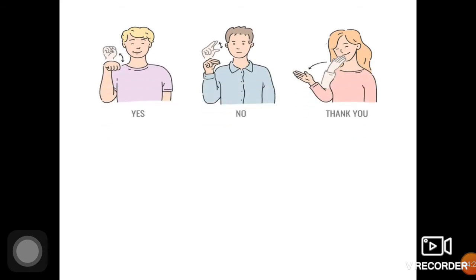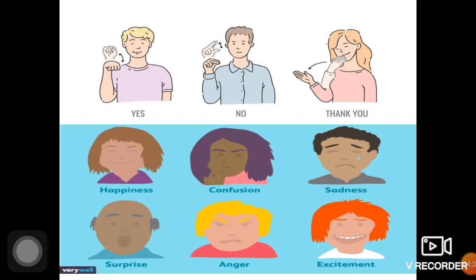Here, you can find a few sign languages: how to say yes, how to say no and how to say thank you. And facial expression also plays a very major role. Like you also have facial expressions, you also show your communication sometimes through facial expressions of happiness, confusion, sadness, surprise, anger, excitement, etc. So this is a way of showing your feelings or your thoughts, whatever you feel, which deaf and dumb people do through sign languages.